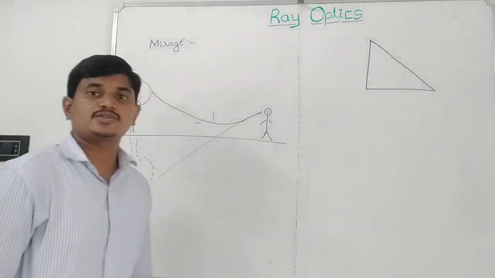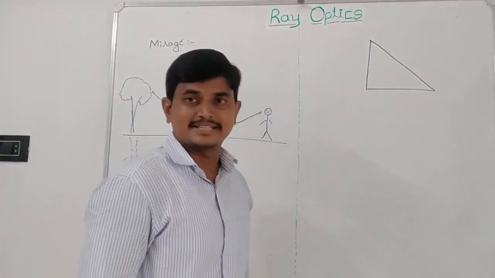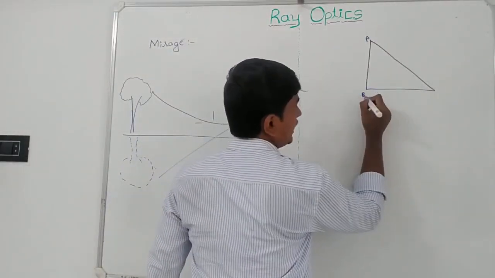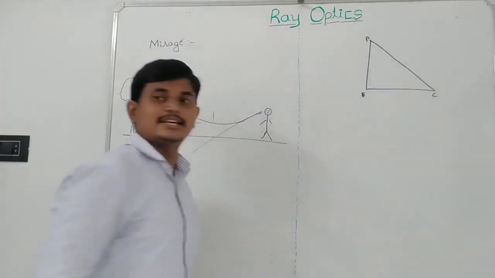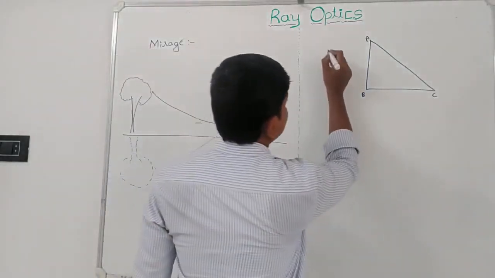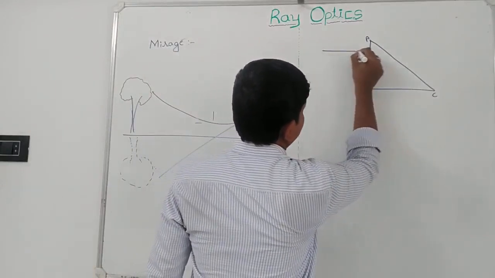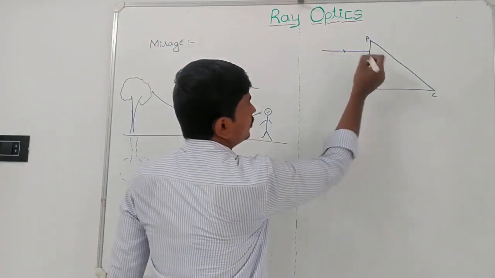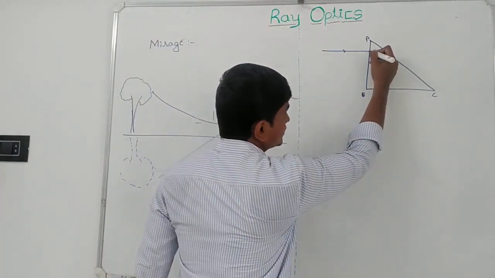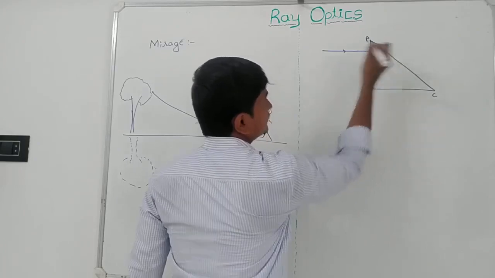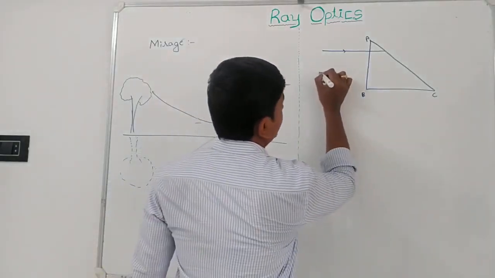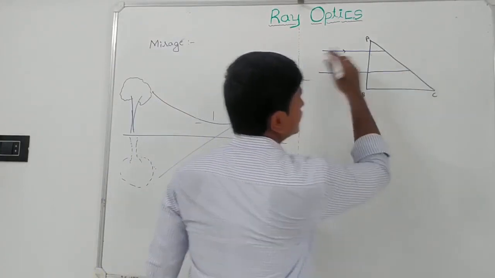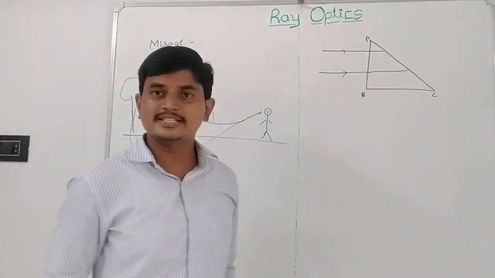Let us consider the isosceles right angled prism. Here there are two small faces AB and BC and one larger face AC. A parallel beam of light is incident on the smaller surface AB without any deviation and enters the second medium, that is the prism, traveling from rarer medium into denser medium.